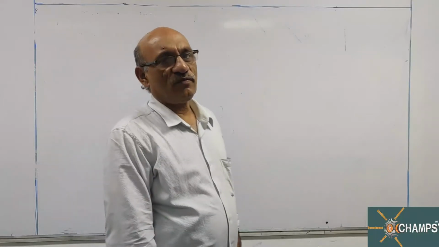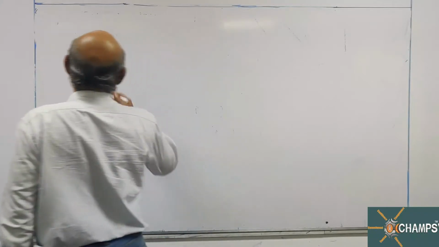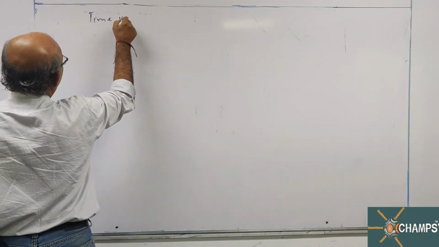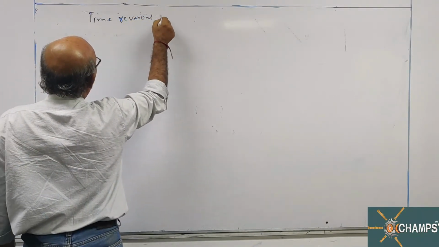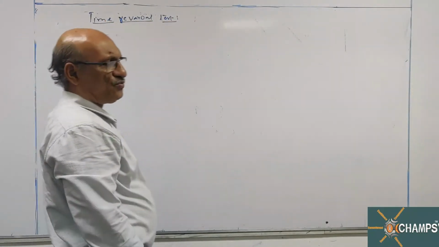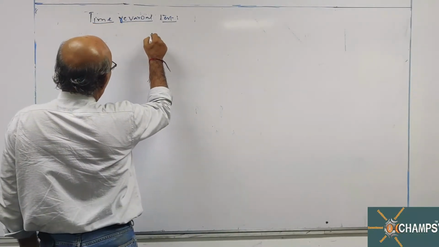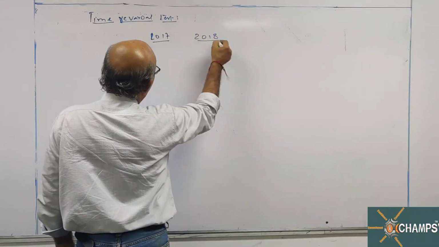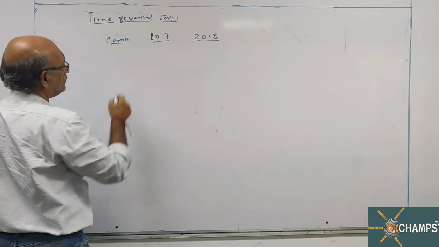Now we are in the process of discussing the theory concept of test of adequacy. Time reversal test I am discussing. Let me take up one more point: whether Paasche's formula will satisfy the time reversal test or not. This is 2017 base year, 2018 current year. We have a group of commodities.